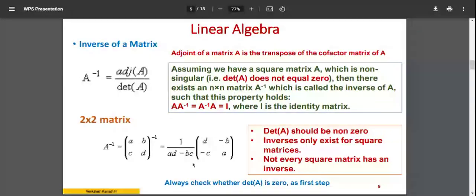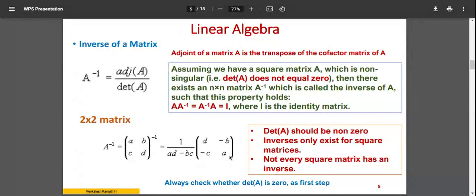So to calculate the adjoint of A, you don't have to do any mathematical formulation. You need not remember anything. Just reverse the numbers. A and D interchange without sign change, and B and C are multiplied by minus sign. And the determinant of that is AD, diagonal multiplication, minus non-diagonal multiplication, BC.